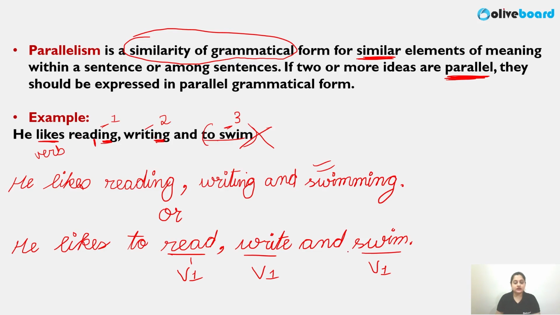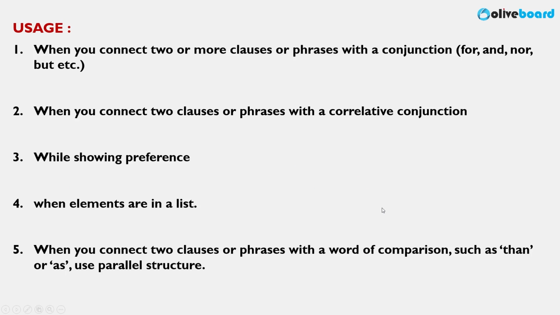Chalo, let's look at the usage of this, which is extremely important. Here I'll give you examples as well. Like I've told you, similarity of grammar form for similar elements is important. They should be expressed in similar grammar forms. Now, where do we use it? I've given you a very basic example, but these are the rules which you should know, the usage. When you connect two or more clauses, meaning parts of a sentence, or phrases with a conjunction like for, and, but, all of these conjunctions.